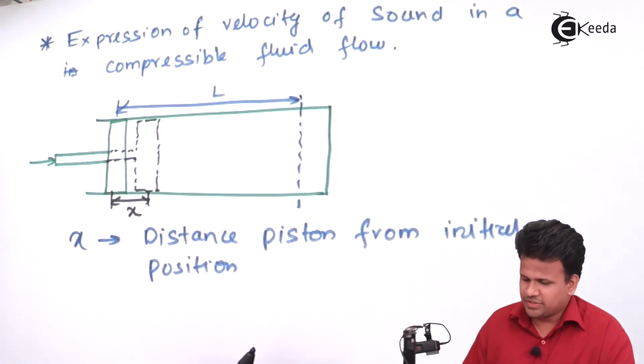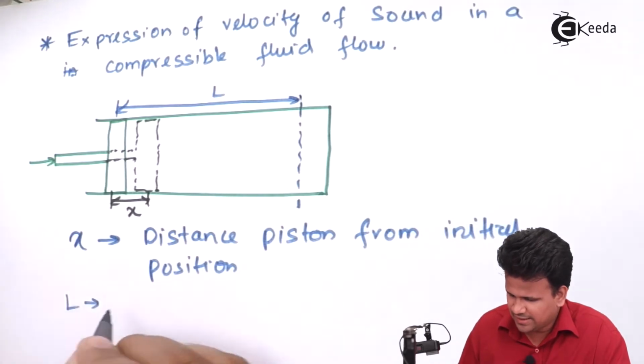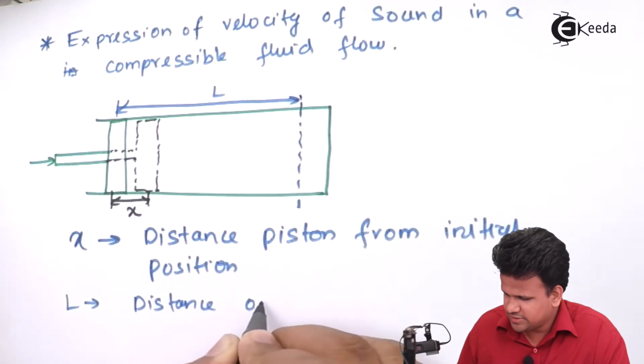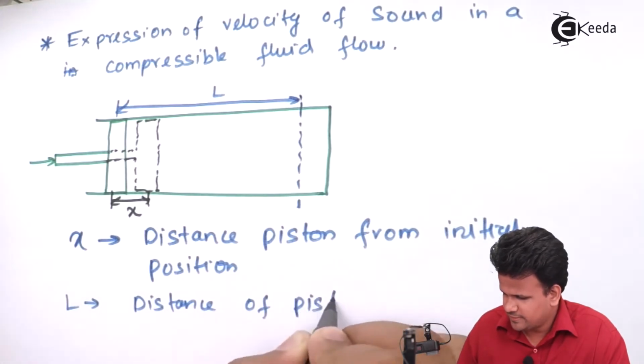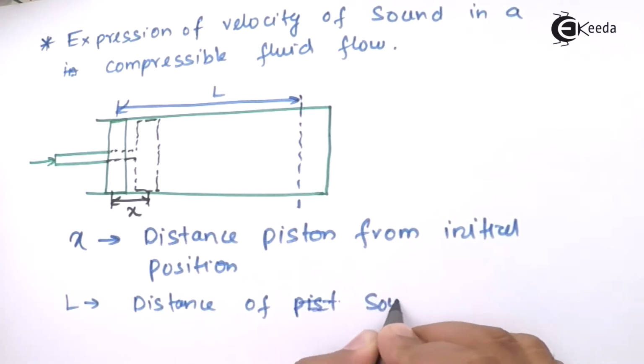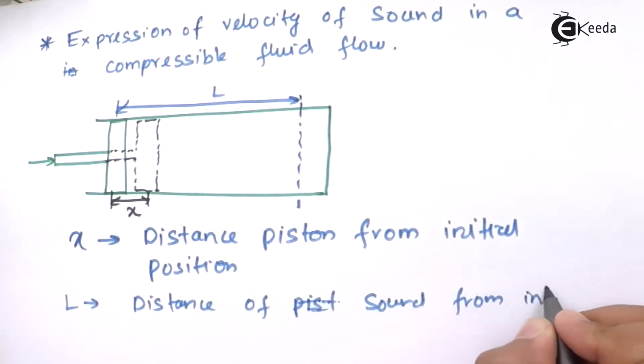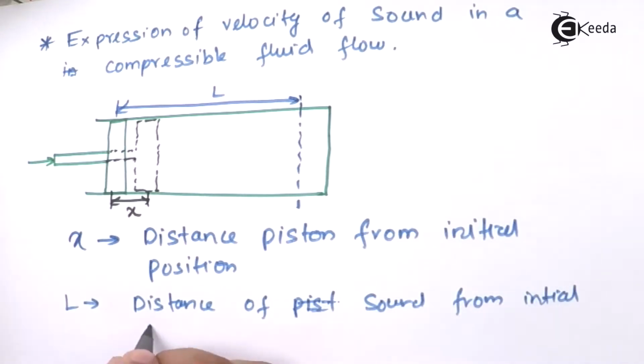Next is L. L is the distance traveled by the sound from the initial position.